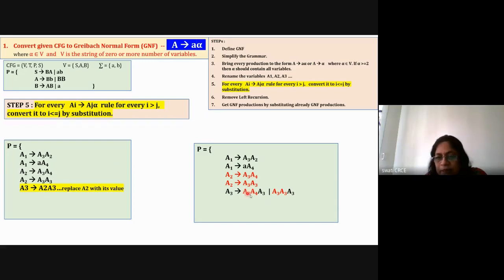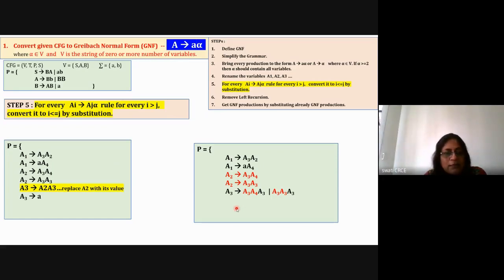So A2 is replaced with the first value, and A2 is replaced with the second value. And here there was only one rule. Now there are two different rules because A2 can be either A3, A4 or A3, A3. So I have to use both. If you have 5 different values for A2, then you will have to replace A2 with those 5 different values. Like this, rewrite the rule in such a way that i should be less than or equal to j.